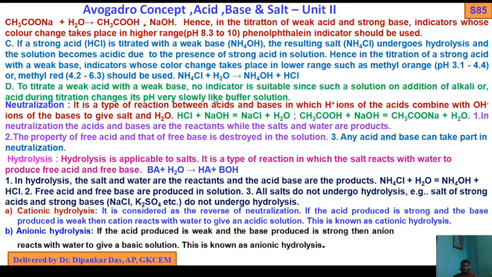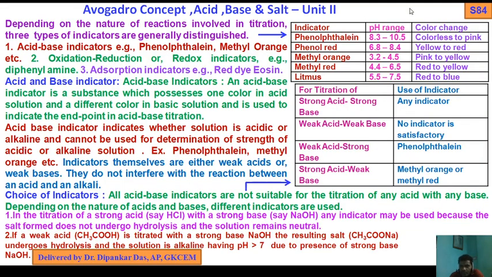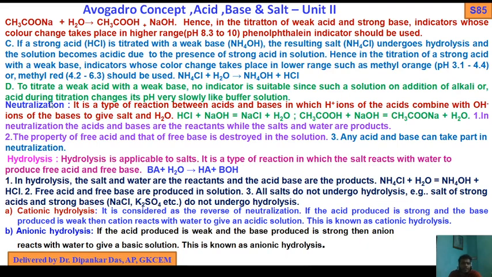So for weak acid and weak base, no satisfactory indicator can be used. So I have discussed the four options A, B, C, D.